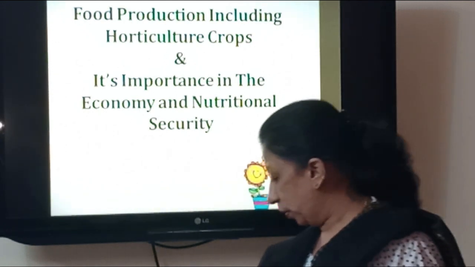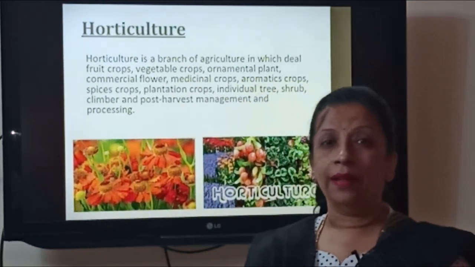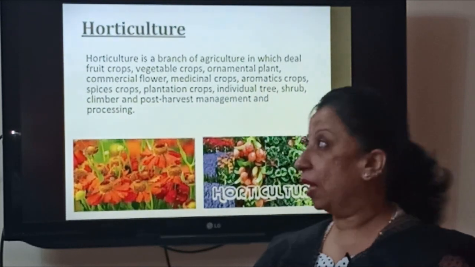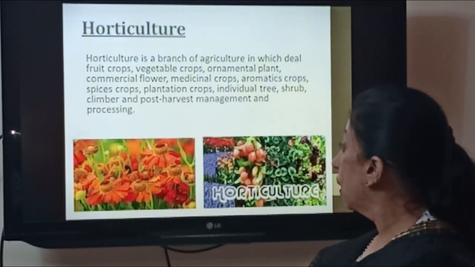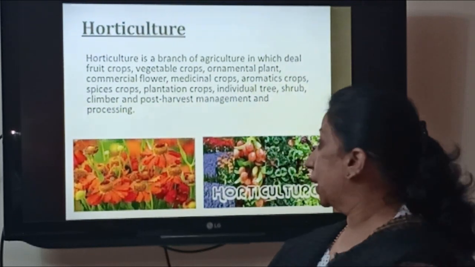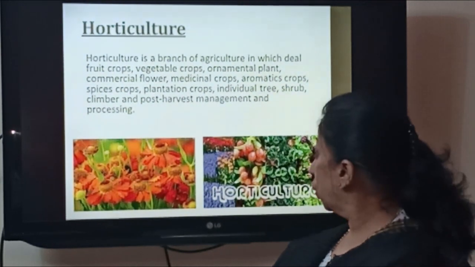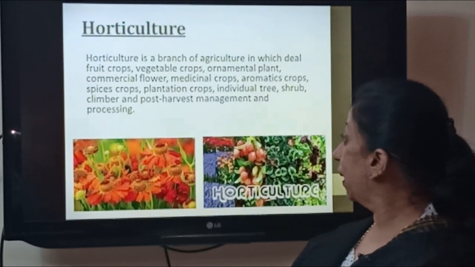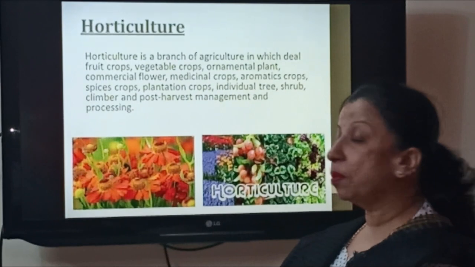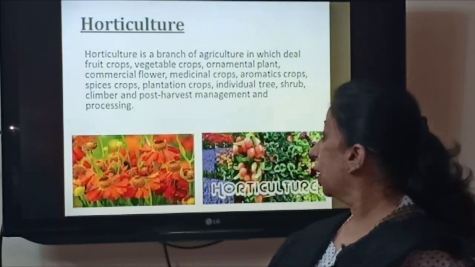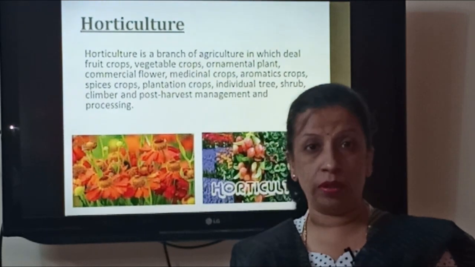and nutritional security. So students, as you have already studied in class 11th, horticulture is a branch of agriculture. So in this chapter we are mainly dealing with this topic, horticulture. So let us start first. What is horticulture? Horticulture is a branch of agriculture which deals with fruit crops, vegetable crops, ornamental plants, commercial flowers, medicinal crops, aromatic crops, spices, plantation crops, individual tree, climbers, and their post-harvest management and processing.